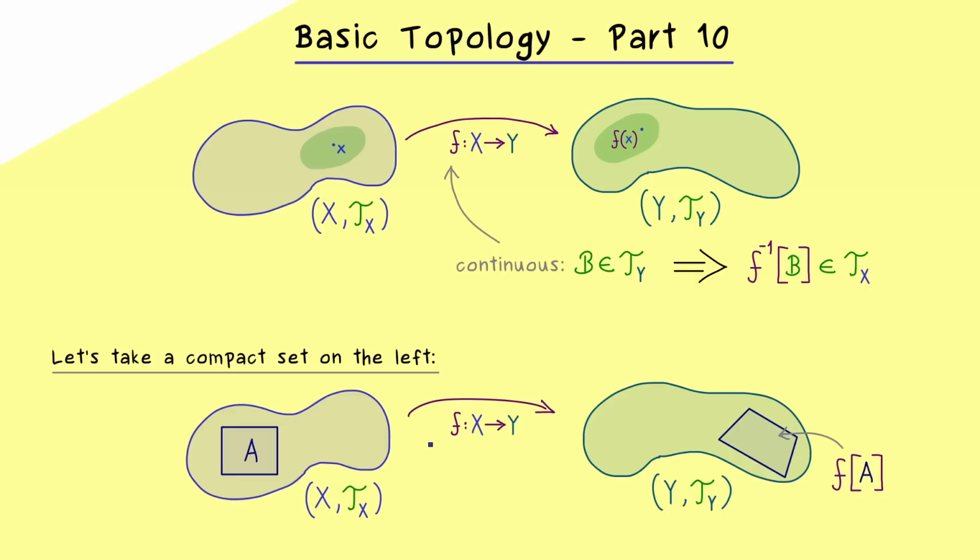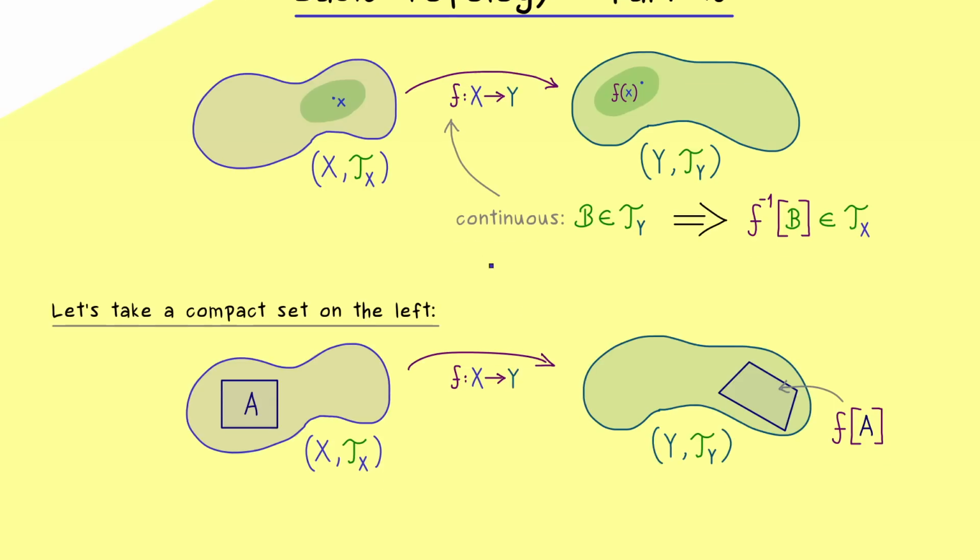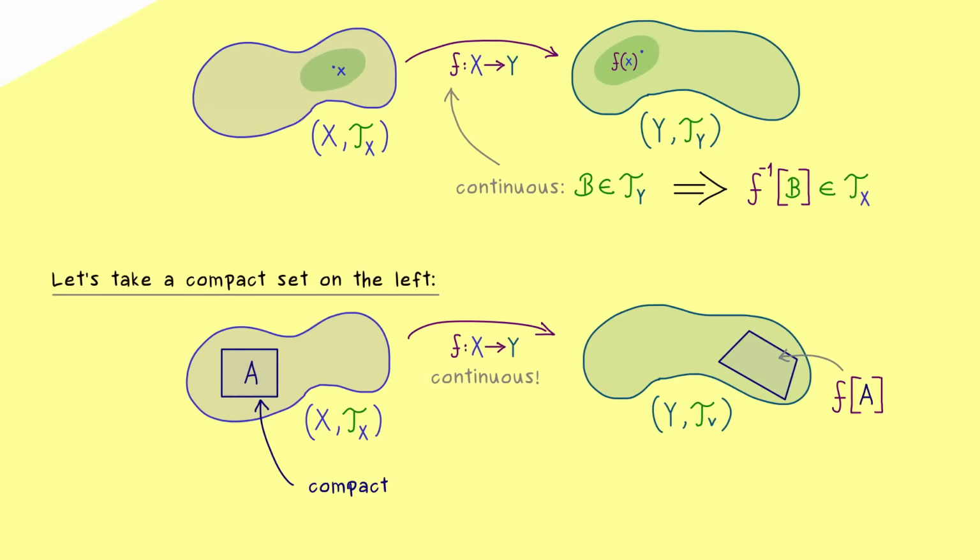And now obviously under a general map f, a lot of things could happen to the image f(A), but now we consider a continuous map f. And now the nice result is that the property compact for a set A remains under a continuous map. So we can just conclude that the image is compact in the topological space Y. This is a really important result that we can always use when we have continuous maps involved.